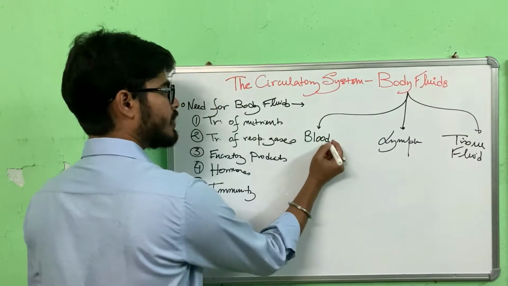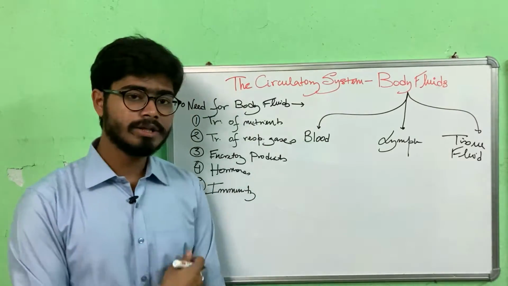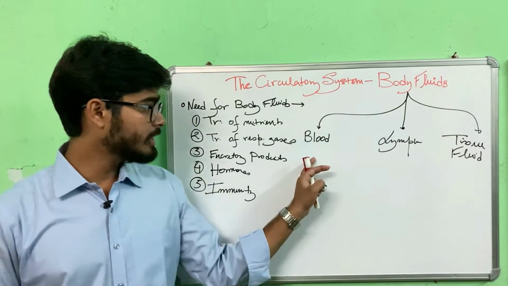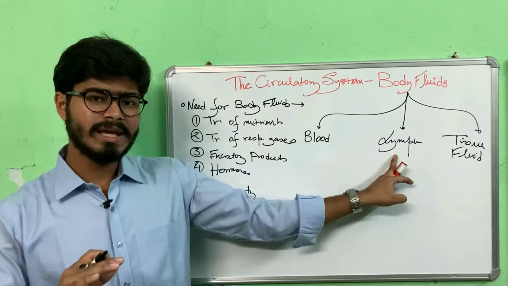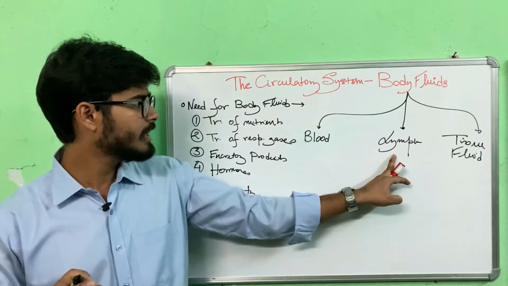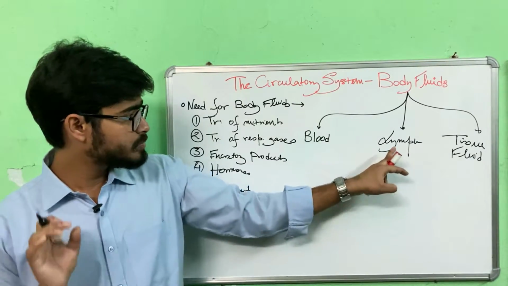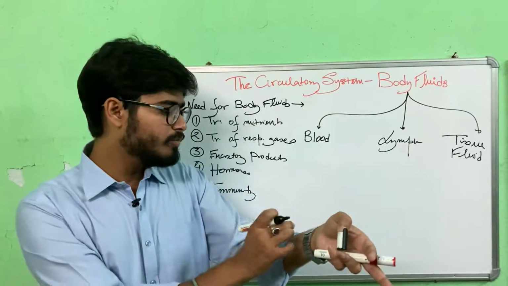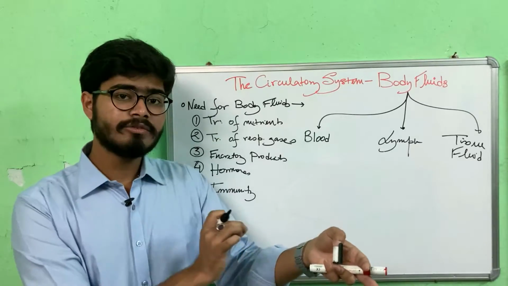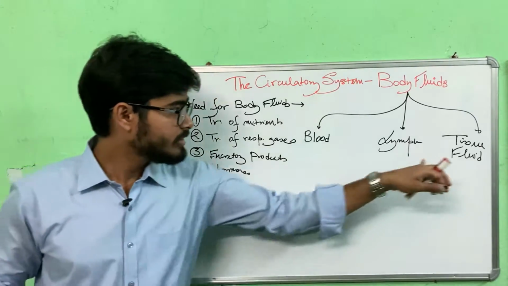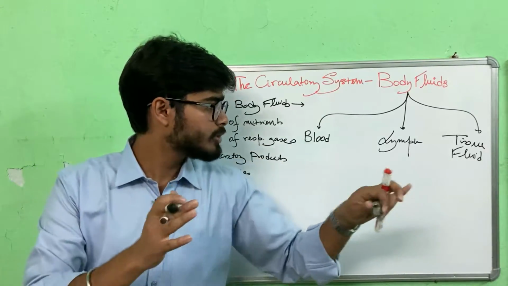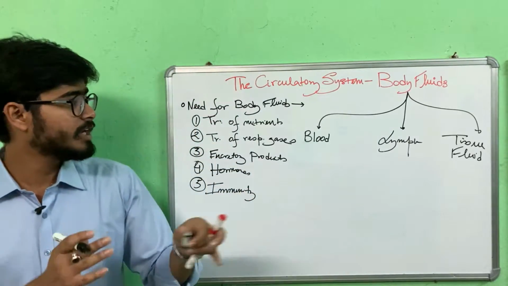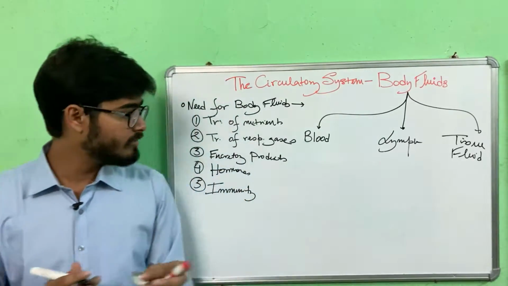What is blood? Blood is the red colored fluid running through our blood vessels in the entire body. Lymph is a pale yellowish or colorless fluid which also runs through specific vessels called lymph ducts. And tissue fluid is the fluid between the cells of our body. This tissue fluid helps in proper transportation, diffusion of gases and nutrients across the cell and the blood vessels.